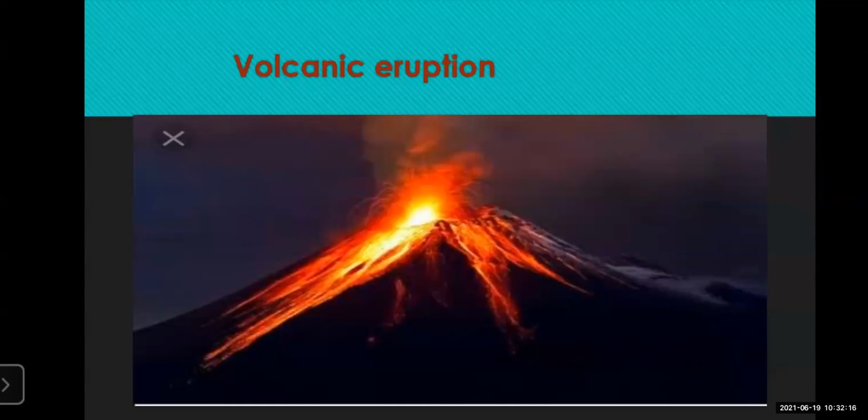Now, when this type of volcanic eruption occurs, it can create damage for the surrounding area, and also different landforms are formed because of this volcanic eruption. It gives rise to different mountain areas. The different types of landforms which are formed we are going to learn in our next revision lecture, that is about the landforms.